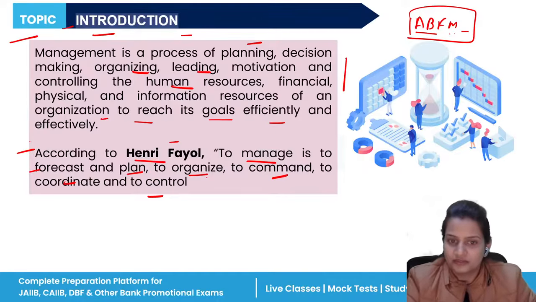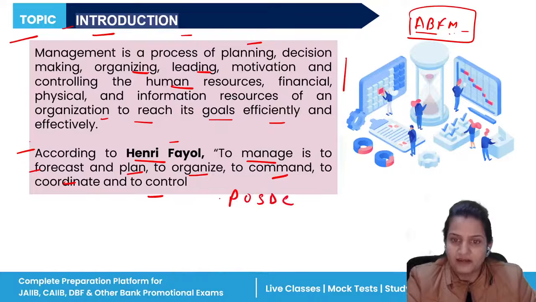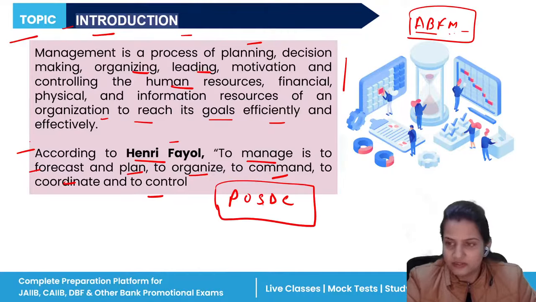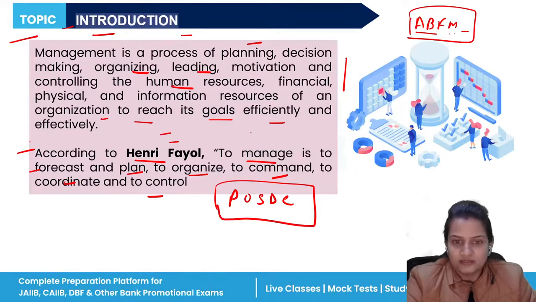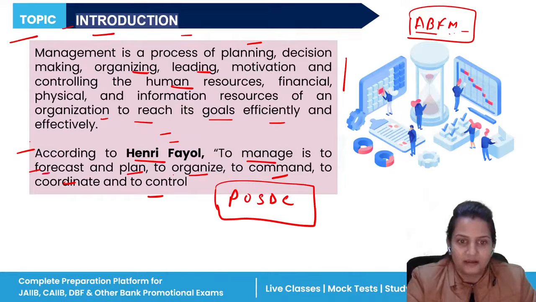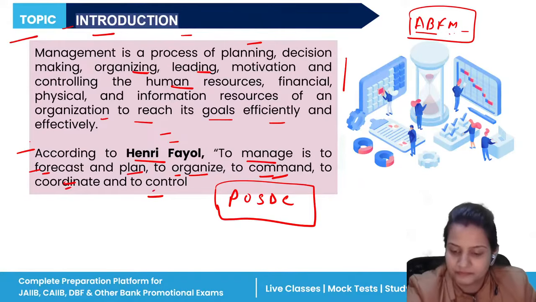Normally, the functions of management are planning, organizing, staffing, directing, and controlling. These are the five functions of management. But Henri Fayol has given the functions of management in a slightly different manner, that is forecast and plan, organize, then command, coordinate, and control.